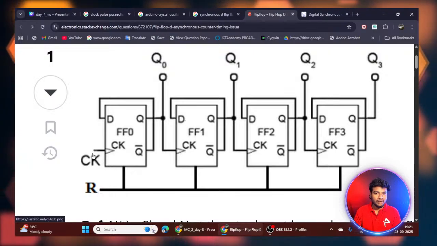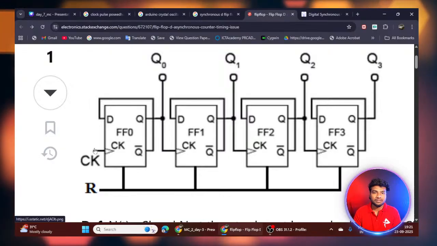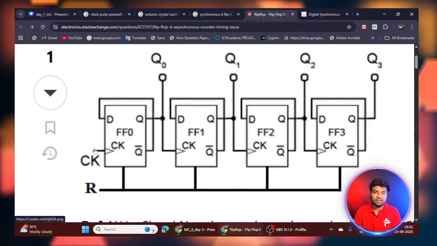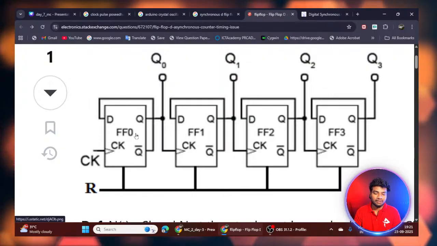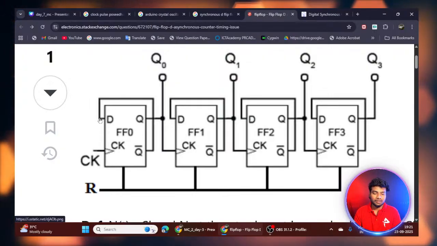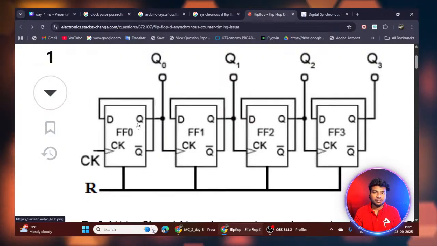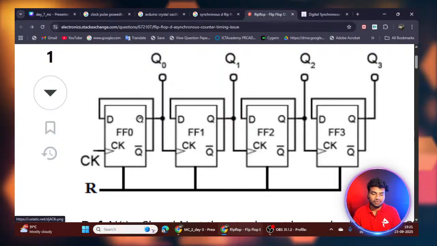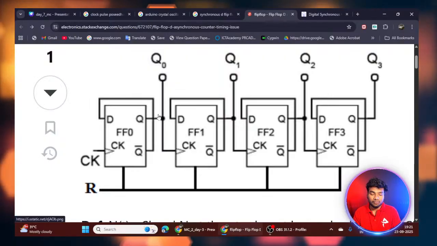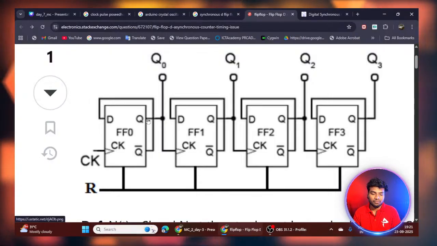You give the clock input for this D flip-flop, and the edge triggering is based on the clock pulse. In one pulse it gets the input, whatever value it has. Here D is the input, and it stores it for one clock cycle. For example, D equal to 1, it stores it for one clock cycle. In the second pulse it throws out the output at Q.